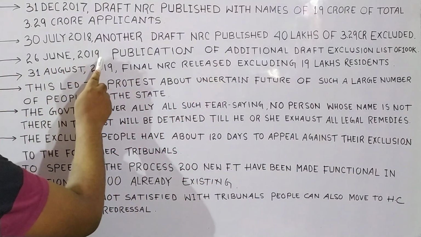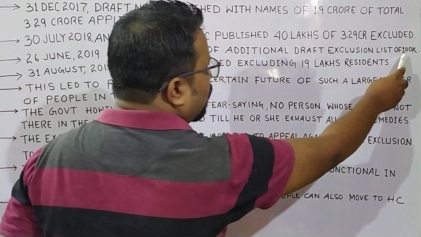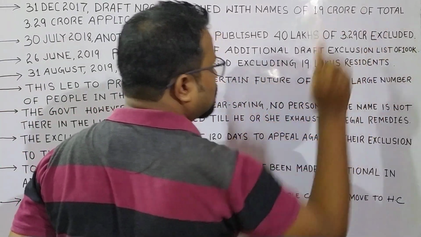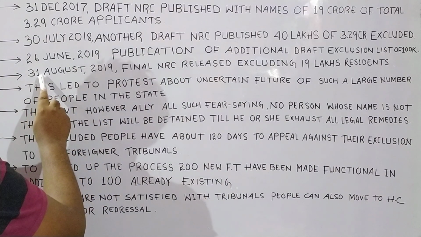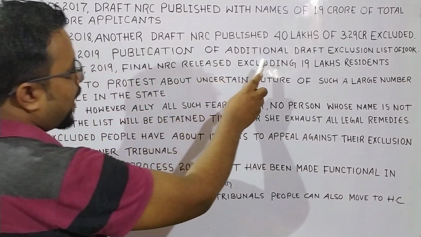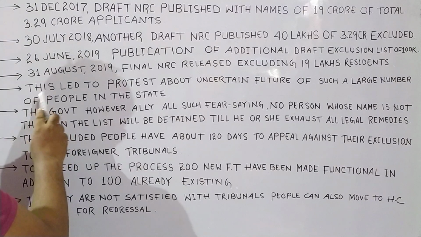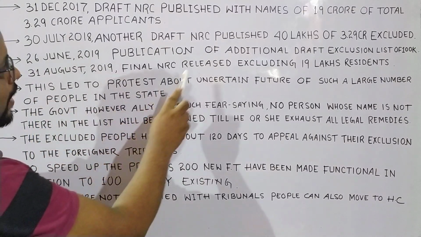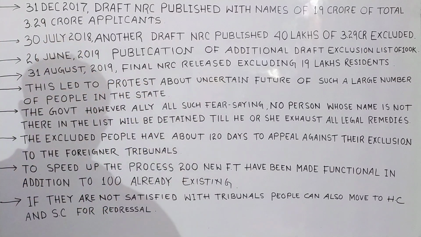On 26 June 2019, an additional draft exclusion list of 1 lakh was published. On 31st August 2019, the final NRC was released, excluding 19 lakh residents. This led to protests about the uncertain future of such a large number of people in the state.